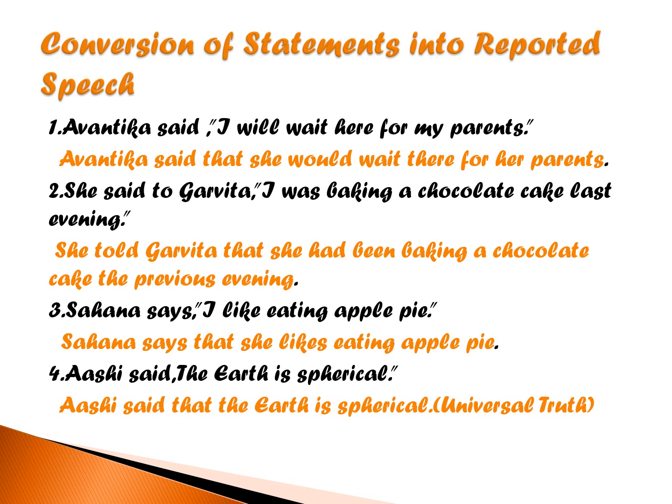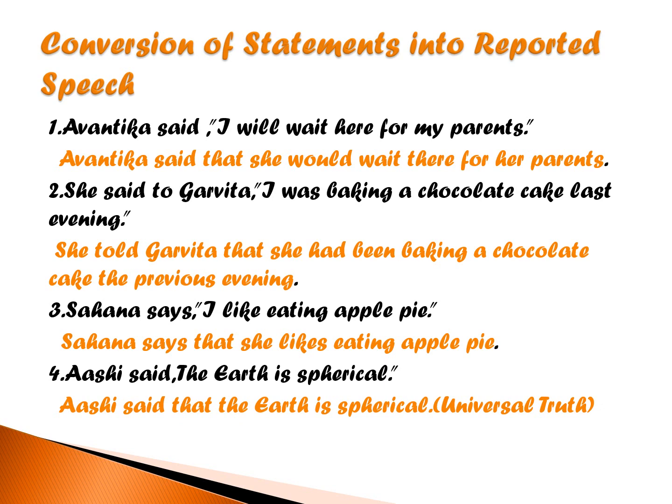Avantika said that she... "I" here is the first person. "I" is referred to Avantika, which is the subject. Subject is a girl, a female. So accordingly, we will use the pronoun. So we have used she. Will becomes would. Wait. Here becomes there. For her parents, my becomes her. We all know my is also in first person and first person is Avantika. She's a girl. So accordingly, we will use the pronoun.